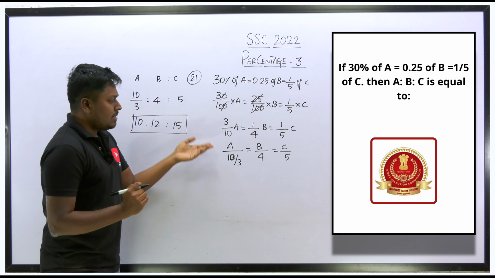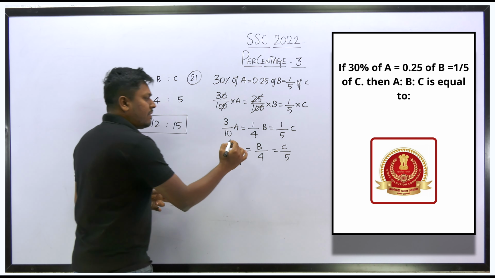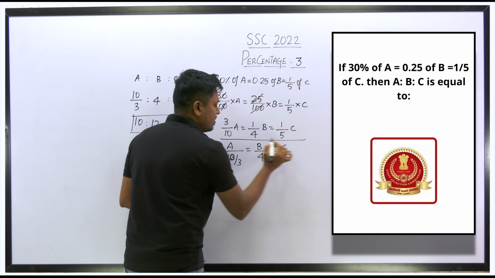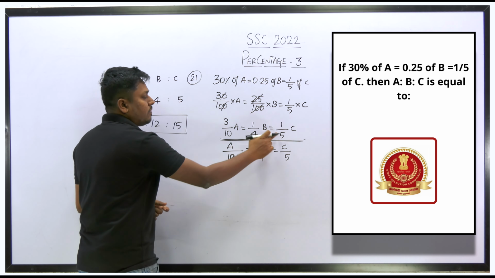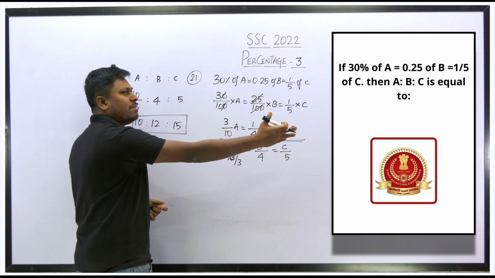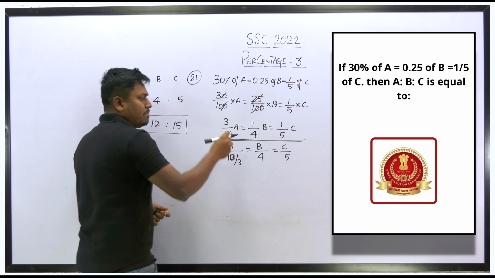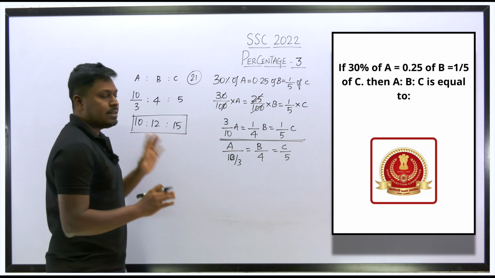Very easy, right? So you can also solve it in a different way. Here itself we can take an LCM. That is also one way of solving a question. So here itself we can take 10, 4, 5. You can take an LCM of any number, and then multiply that number with each term. You will get the same resultant answer.